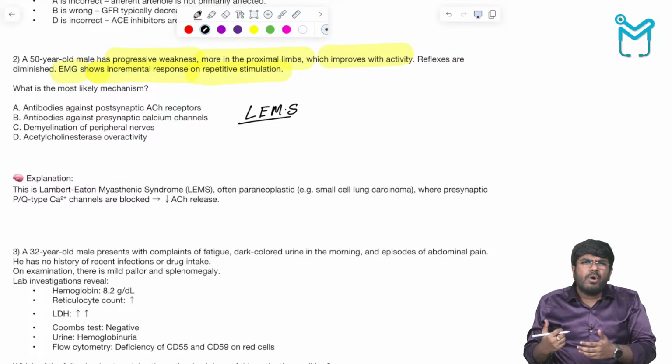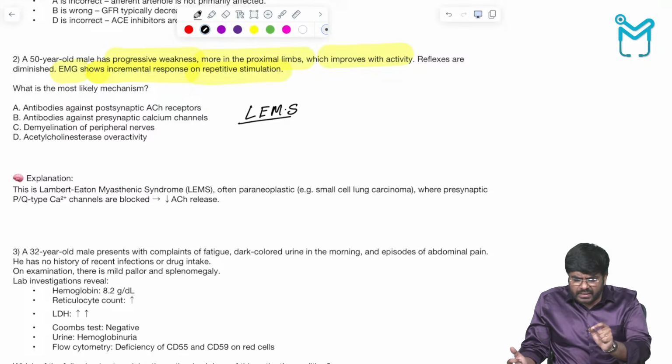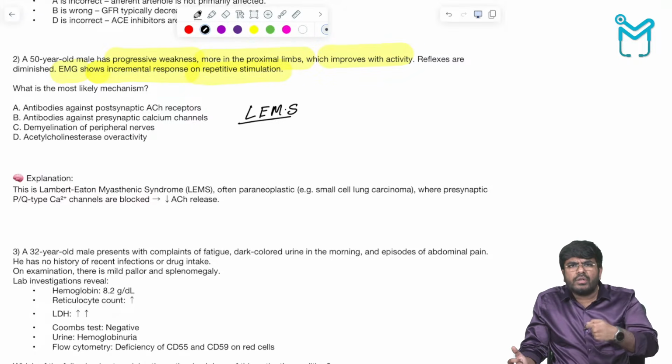They become more and more worsened by the evening. So that is called evening weakness. But early morning weakness is seen with what? It is seen with Lambert-Eaton myasthenic syndrome, where in the early morning the muscles are weak, but if you use the muscles again and again, they become better.